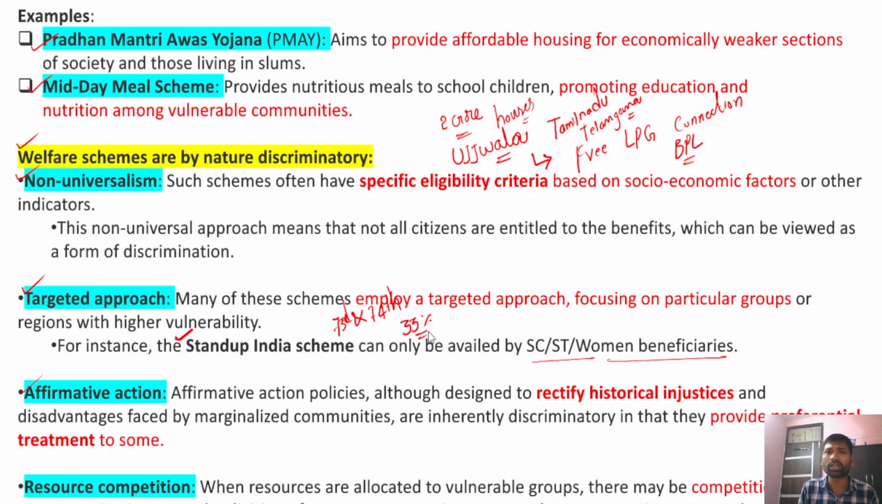Now, if you look at these programs, the affirmative action, they are primarily provided for the backward classes to rectify the historical injustice actually done to them. Okay, so this is also a preferential treatment of those sections, but it is also not applicable to every section. So this can also be considered as a welfare measure which is discriminatory in nature.